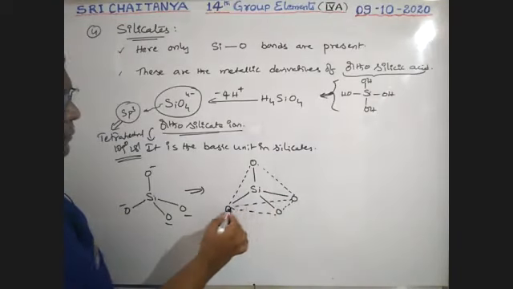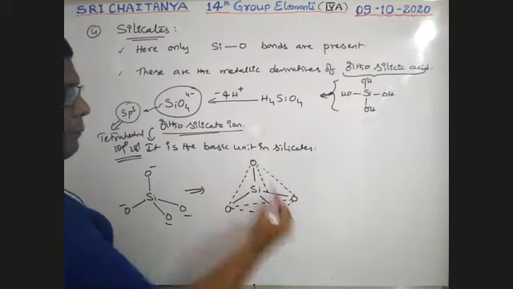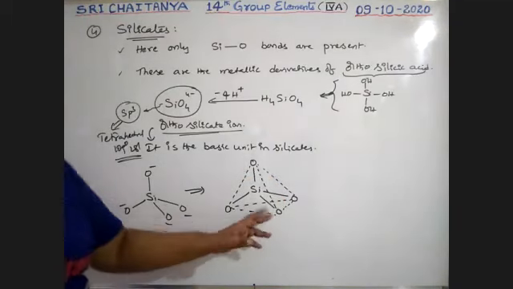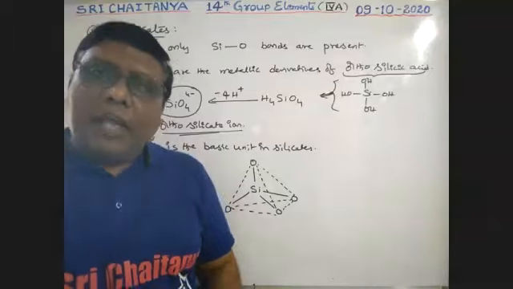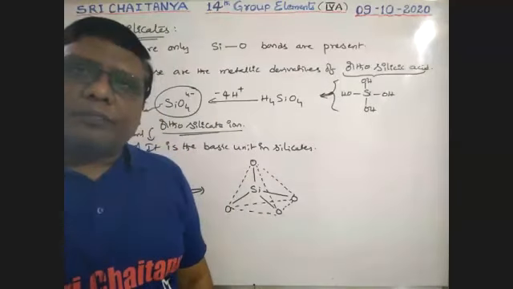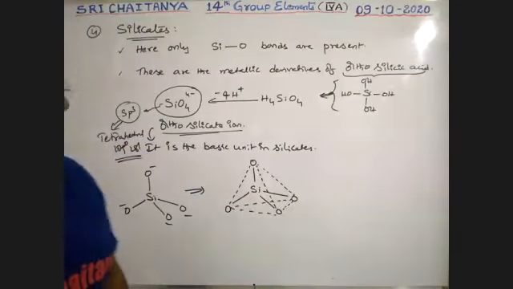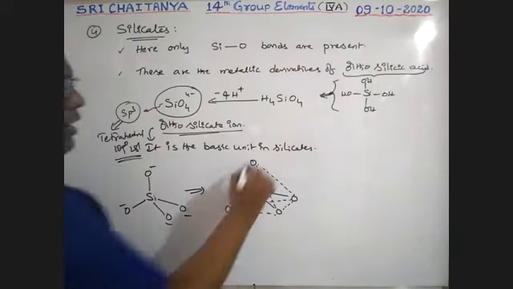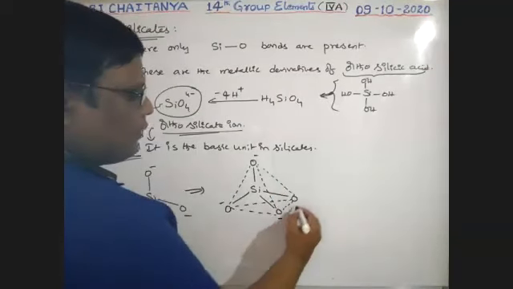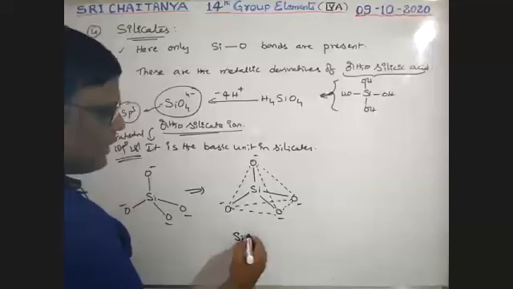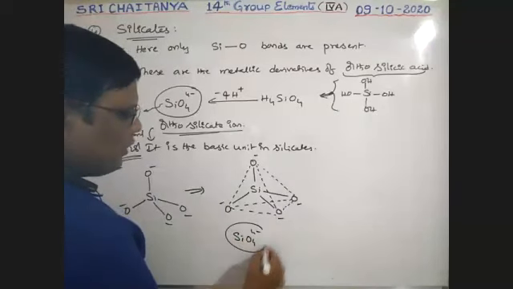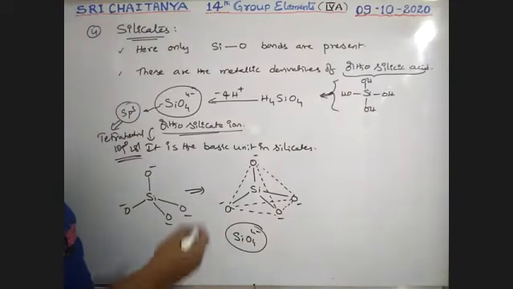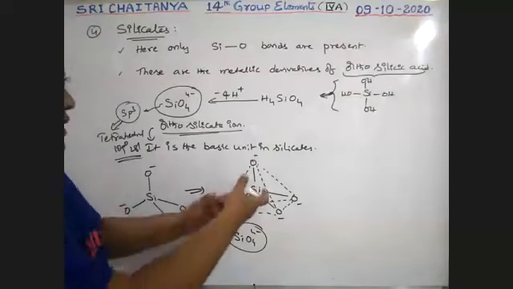These dotted lines represent the tetrahedral structure of the SiO4 unit, boys. Every oxygen has a minus charge, so it is nothing but SiO4 4-. It is one way of representation, and it is another way of representation.